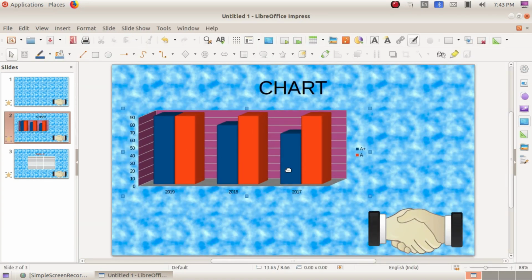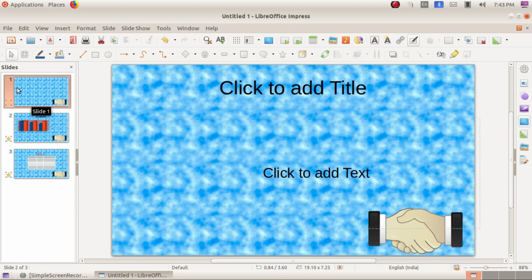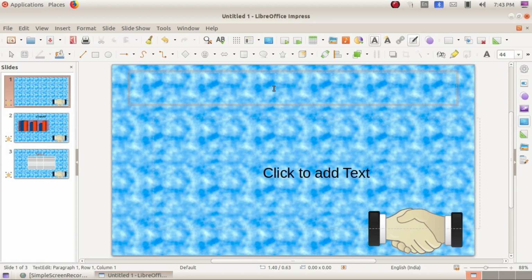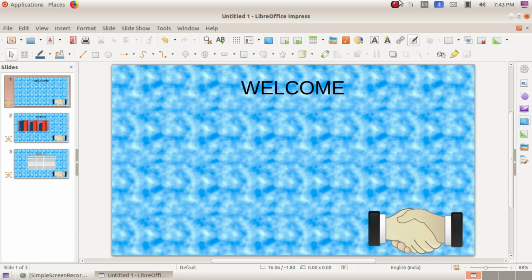And next we are going to apply the animation in that. So just click on the chart. Here I am just giving a value, welcome. Okay, clear? I am just giving the animation effect for this text.